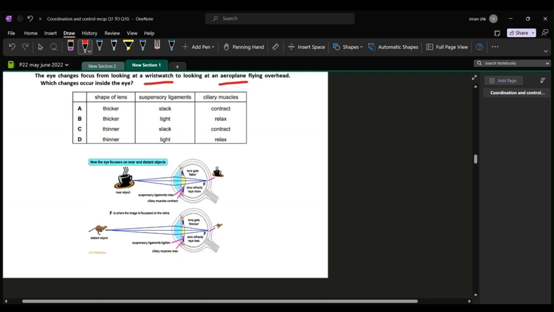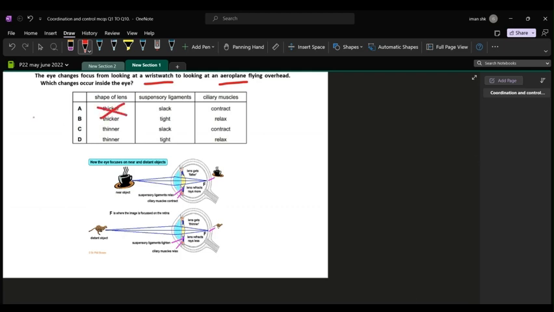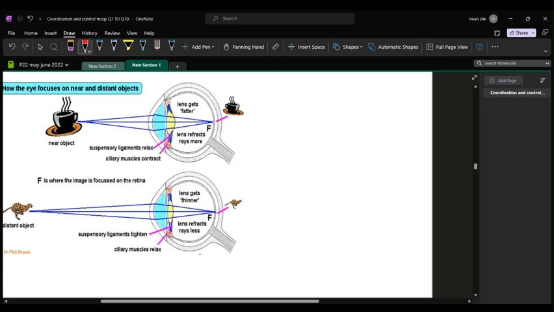Firstly, जो आपके shape of lens है, they do not get thicker. That means A and B options are simply ruled out, they get thinner. आप इस डायग्राम में भी देख सकते हैं कि ये एक डिस्टेंट ऑब्जेक्ट है और आपका जो लेंस है दैट इज थिनर और स्ट्रेच्ड आउट और फ्लैट. These are the words you can use. And the suspensory ligaments tighten up. That is because they have to keep the lens in that shape. They have to keep it stretched out and flat.